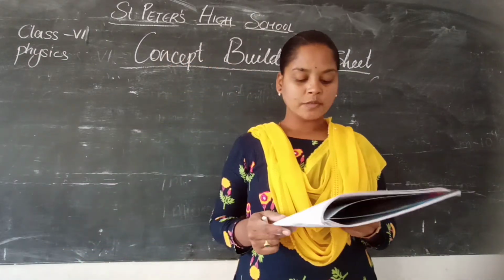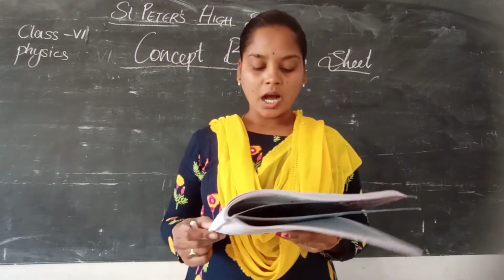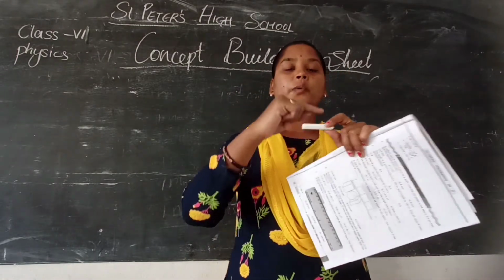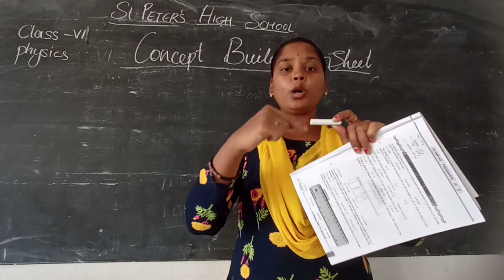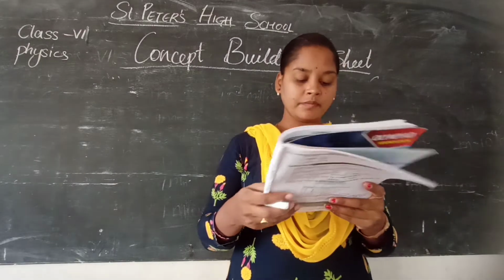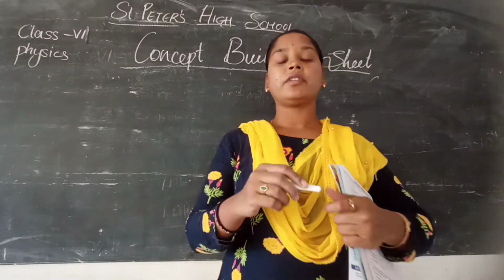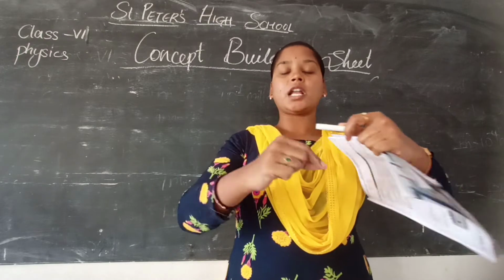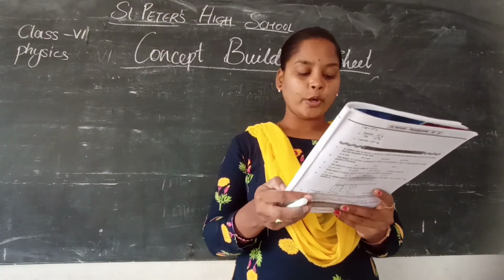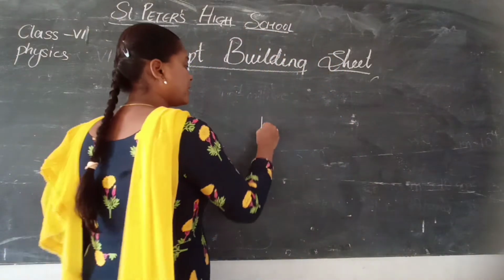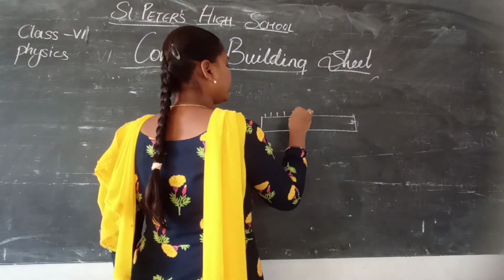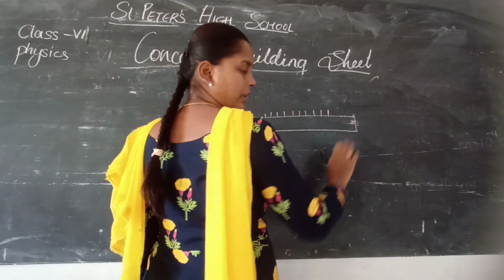The number of rounds of a wire around a pencil is 24. That means if this is a pencil, it is surrounded by a thread. The number of turns is 24, so 24 times it has been turned around the pencil. Then the length of the coil is 4.8 centimeters. See here, this is the pencil.